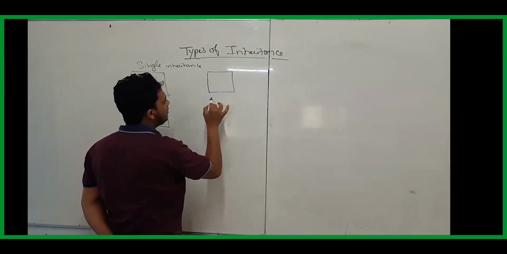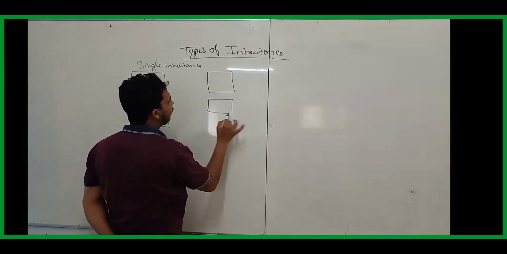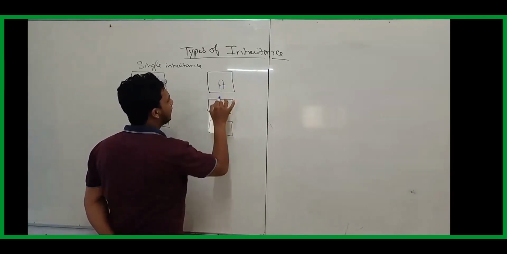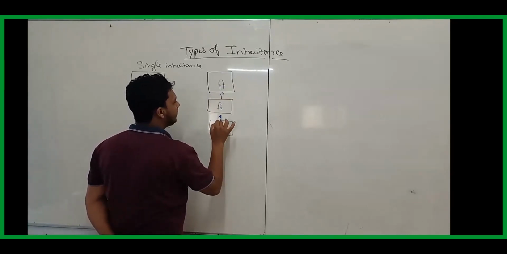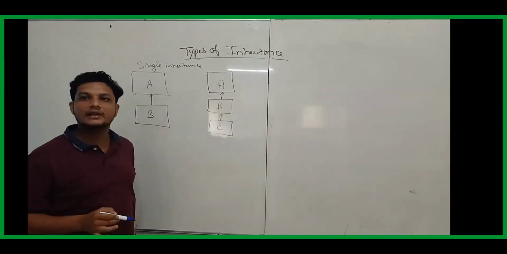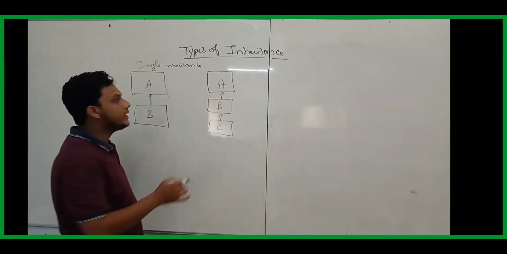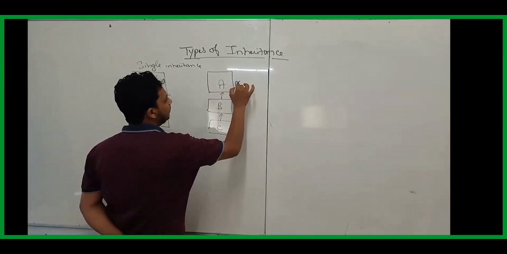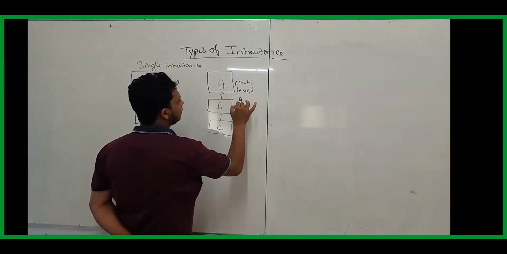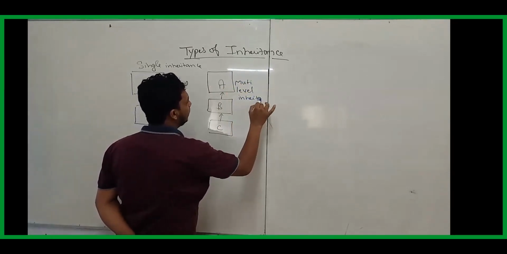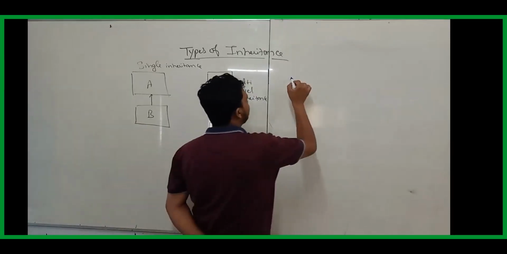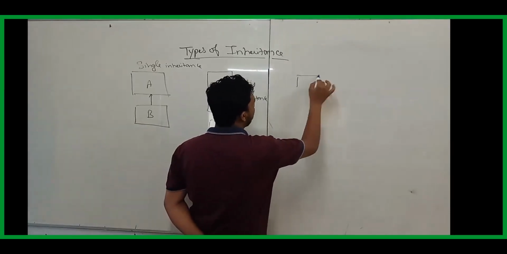Got clarity? Next, we have one more type of inheritance. I have a class called A, a class called B, and a class called C. Now I tell here B inherits A and C inherits B. Such kind of inheritance we call multi-level inheritance.